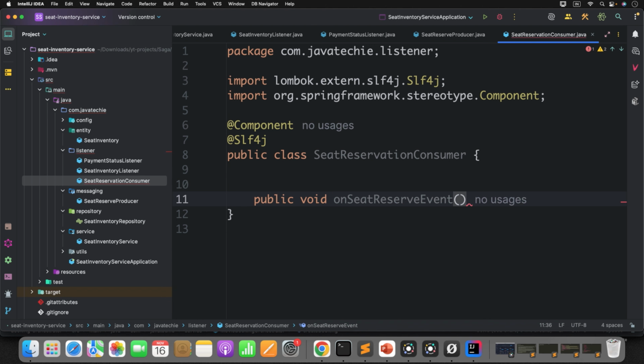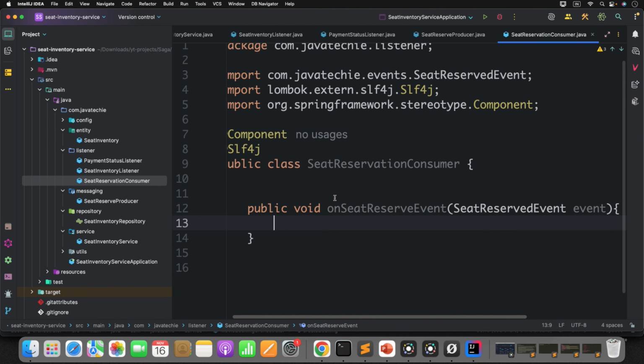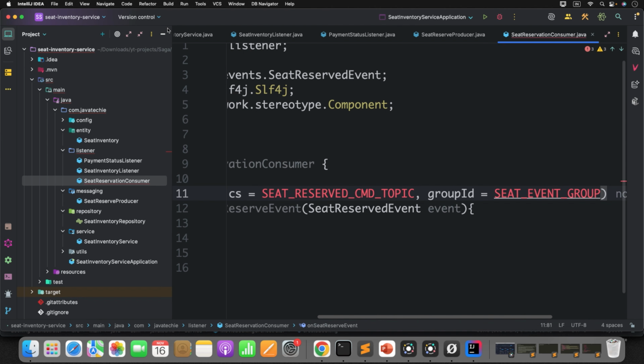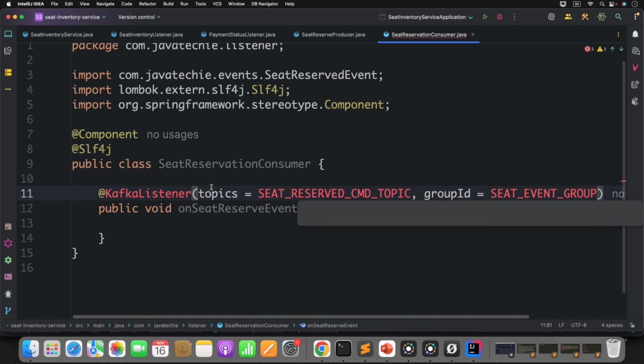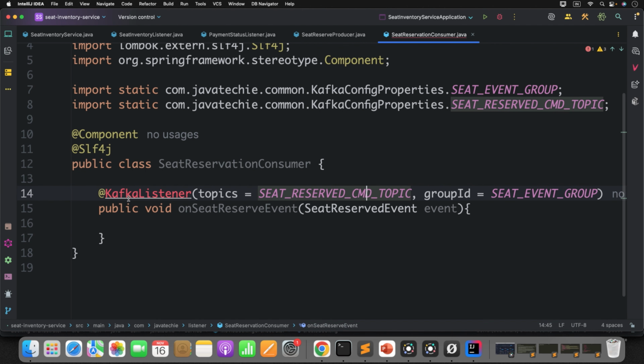What input will it receive? Seat reserve event. Define the Kafka listener and define the correct topic. Now as I already mentioned, this seat inventory service needs to listen to this command topic. Just add an import statement, but it will publish its success or failure result to the seat reservation topic, not the command topic.